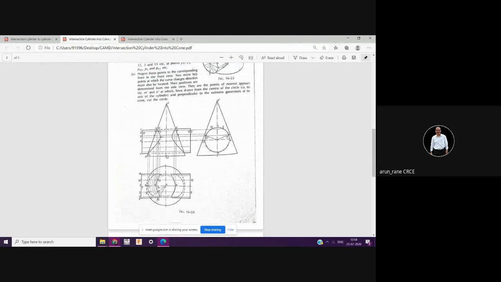So from here you draw a center line at a distance of 28, and then from here 22.5 and 22.5, so 45. So how much will this distance be? How much will this distance remain? From here to here is 28, from here it is 22.5. So you should counter check. You should get this as 5.5, isn't it? 5.5 plus 22.5, so that is 28. All right.